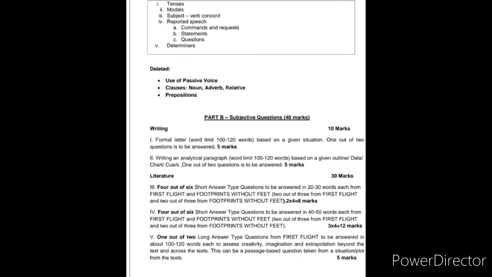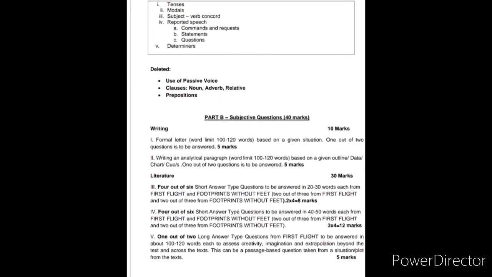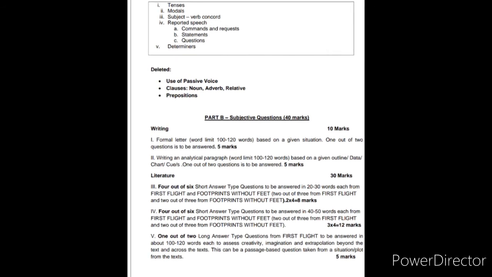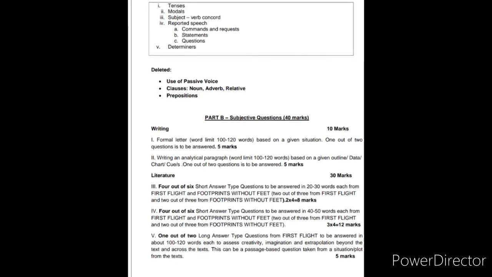Next, again you have to write an analytical paragraph in 100 to 120 words. Here also you will be given 2 questions and you need to answer any one out of these 2 questions. And again here the total weightage is 5 marks. So the total weightage for the writing part will be 10 marks. Then there is the literature section for 30 marks.